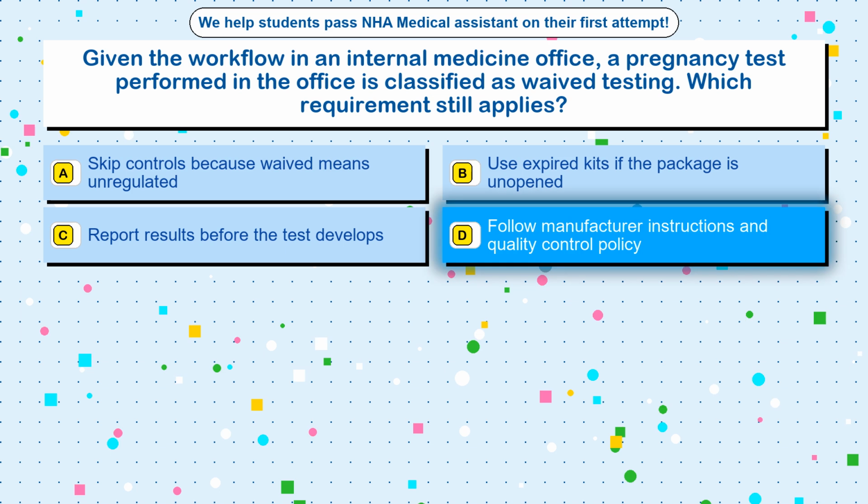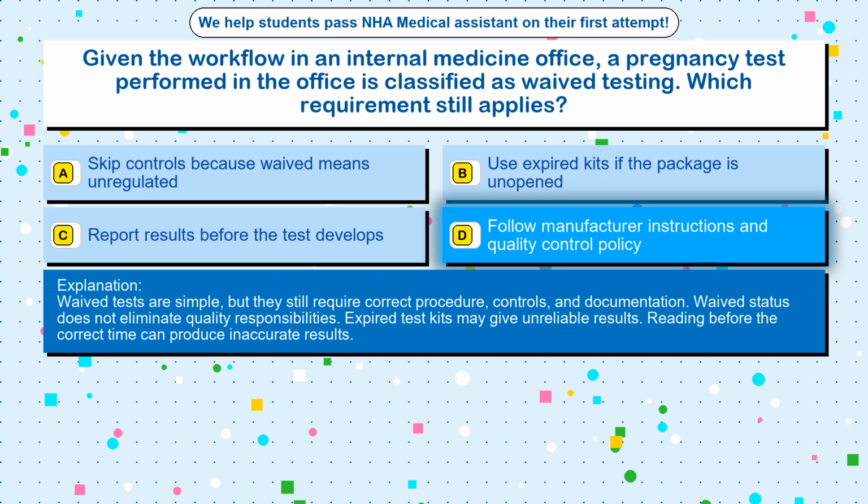The correct answer is option D, follow manufacturer instructions and quality control policy. Waived tests are simple, but they still require correct procedure, controls, and documentation. Waived status does not eliminate quality responsibilities. Expired test kits may give unreliable results. Reading before the correct time can produce inaccurate results.